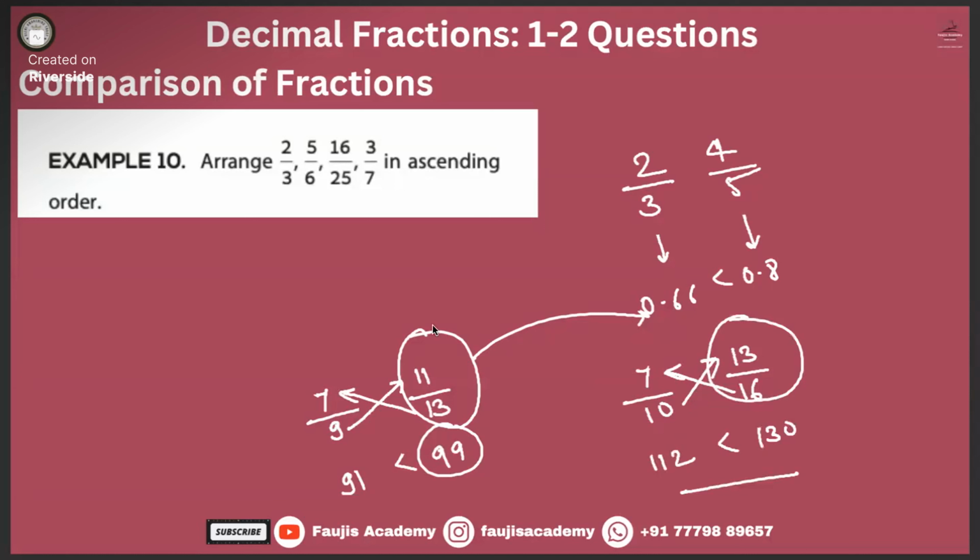And there's another way also. 7 by 9 and 11 by 13. First take the LCM. When you take the LCM, what happens basically? We multiply this one by 9 and 13, and we also multiply this one by 9 and 13. This one gone, this one gone, this one gone, this one gone. 91, 99. Essentially, it means the same.